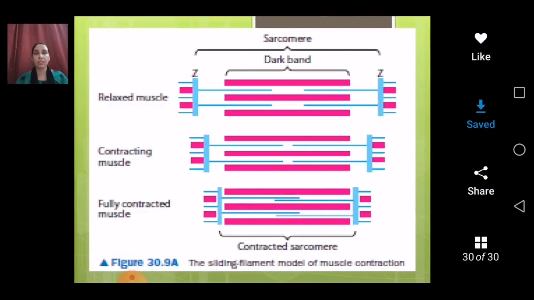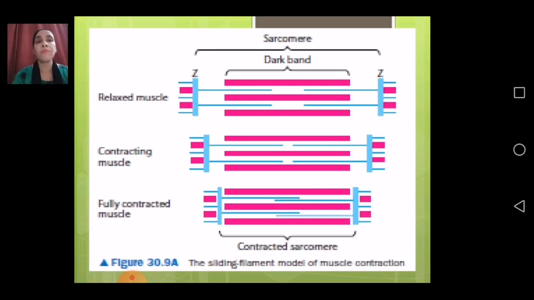Now, you can see relaxed muscles in this diagram, then contracting muscles, then fully contracted muscles. That is why you can feel the muscles in your upper arm: the muscles are contracted there. There is the dark band, then the contracted sarcomere. This diagram will help you understand how muscles contract at a particular place and how they contract with each other.